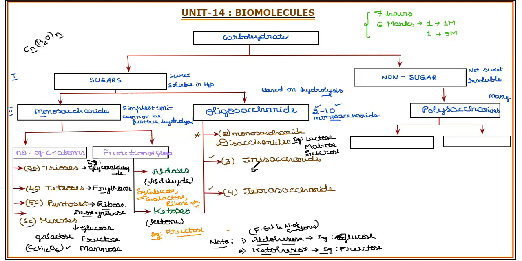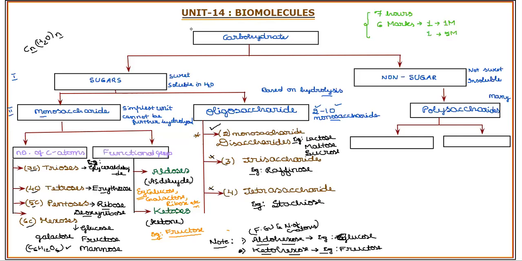Trisaccharide and tetrasaccharide are not in the syllabus, just for the competitive point of view. One example for trisaccharide is raffinose. It is additional information. If you want, you can relate it for competitive exams. For tetrasaccharide, it is stachyose. This is additional, so if you want, you can learn it, or you can skip this. The only important thing required for the exam is disaccharides, which we'll learn in detail. Disaccharides are those which produce 2 monosaccharides upon hydrolysis. Tri, tetra, based on the respective monosaccharide units obtained on hydrolysis, their names will be considered.